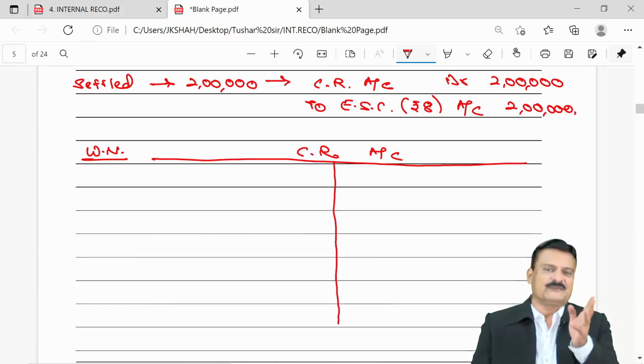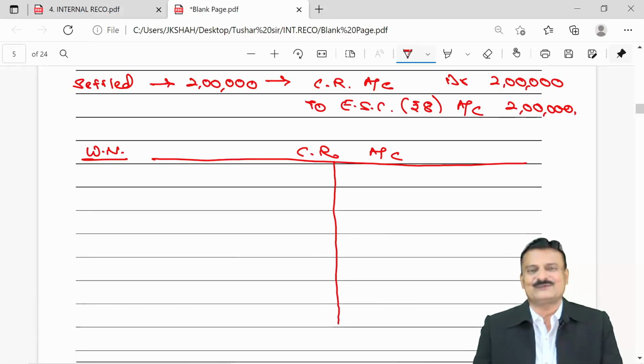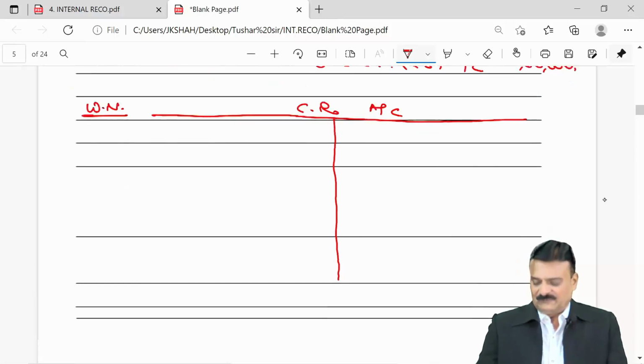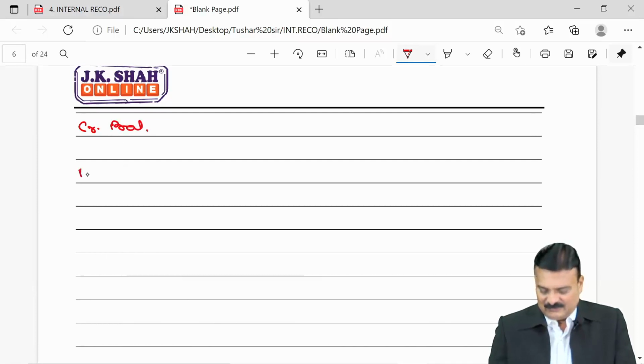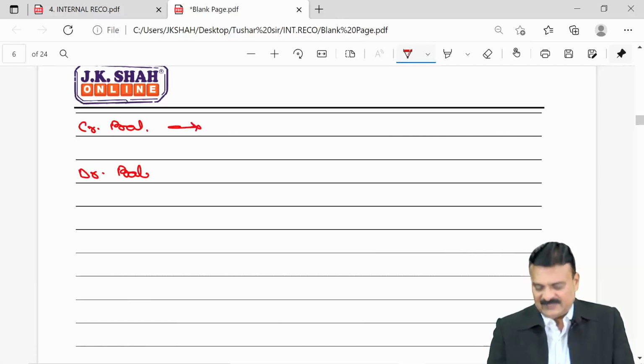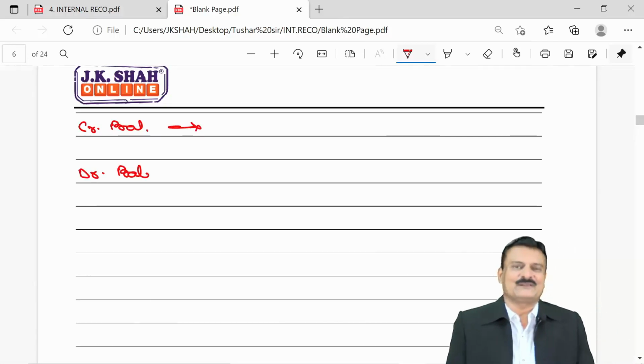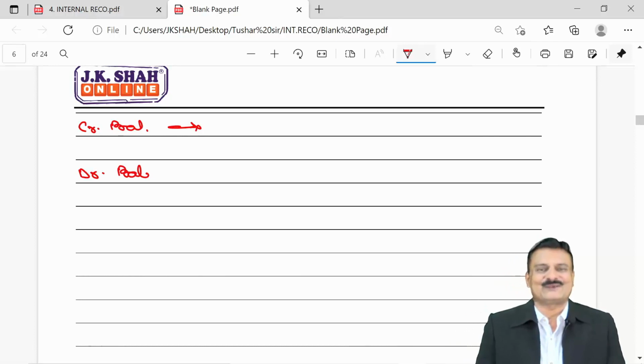After you make all postings in capital reduction account, the totaling of capital reduction account can have two outcomes. It can have a credit balance or it can have a debit balance. If it's a credit balance, you can call it as a gain because of internal reconstruction. And this gain is an exceptional gain, non-recurring gain.